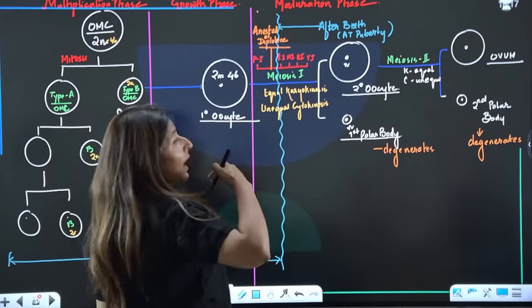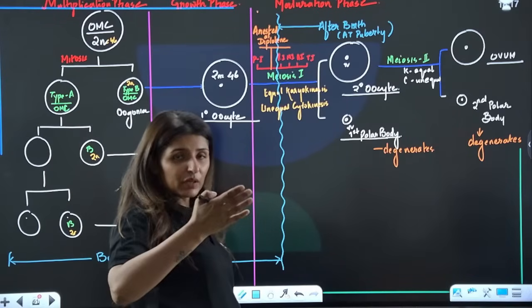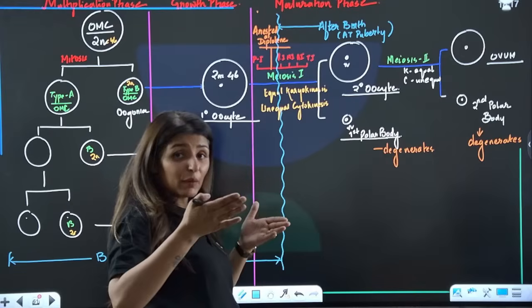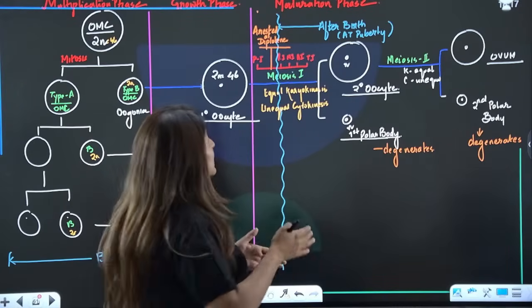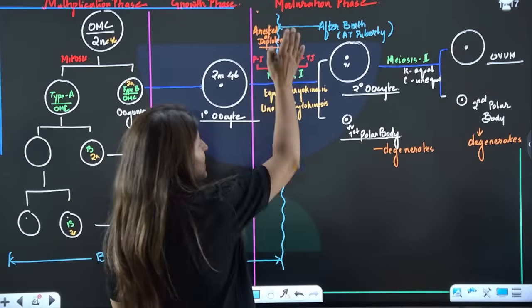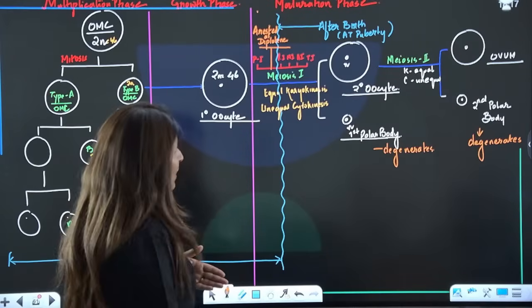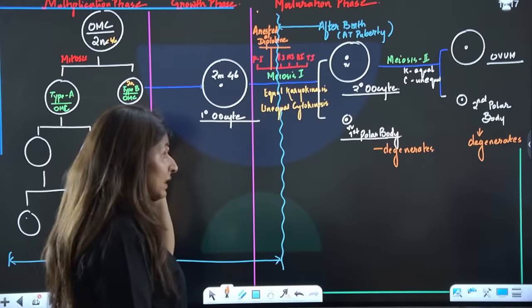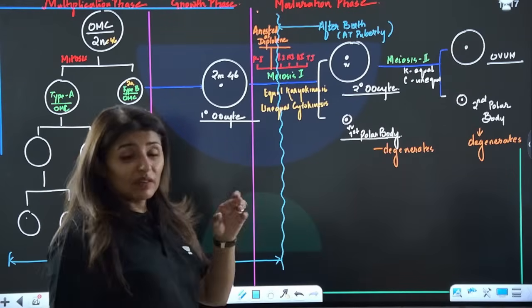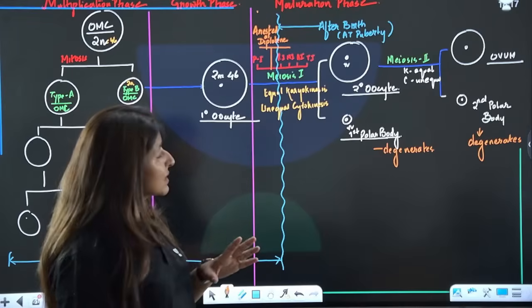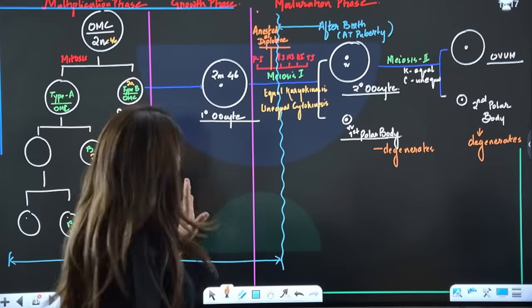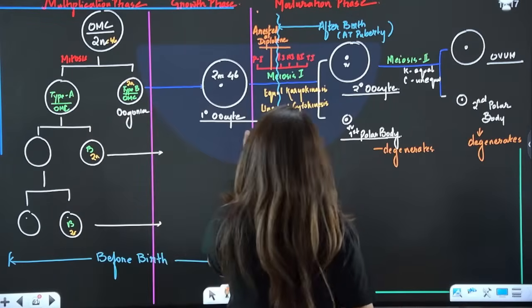And then after puberty, in between, guys, there is a gap of 10-11 years. During that gap of 10-11 years, these 1 million primary oocytes are going to degenerate. Is that clear? So by the time we reach our puberty, we are only left with 60,000 to 80,000 follicles or oocytes. Is that clear? Now, primary oocytes.